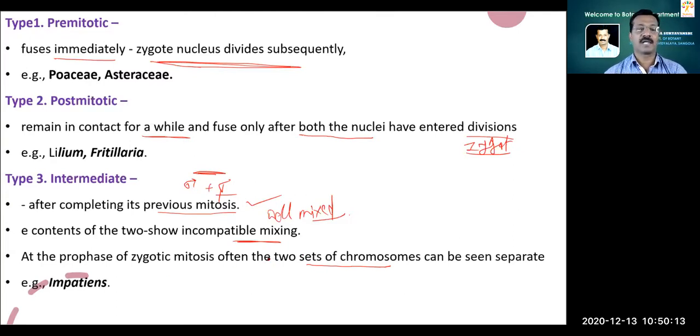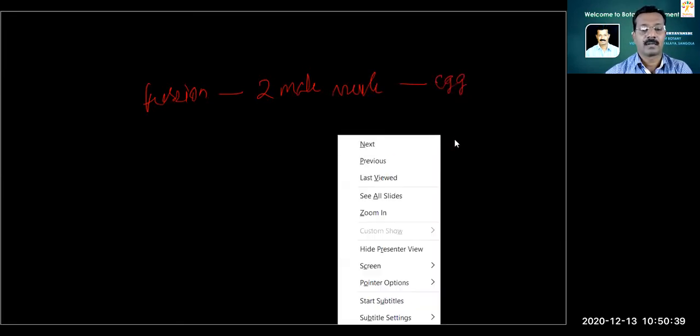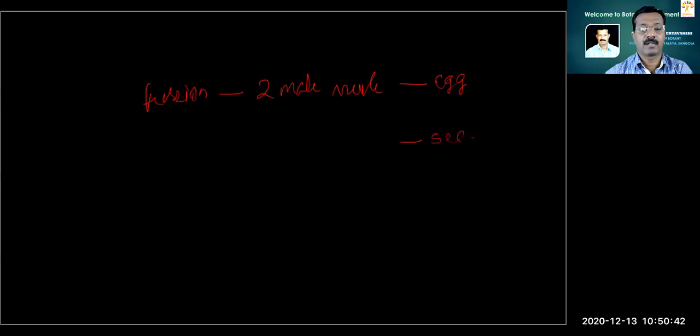So this is regarding double fertilization. The only thing we have to remember is that double fertilization means fusion of two male nuclei, one with the egg and one with the secondary nucleus. In this way, there is double fertilization.